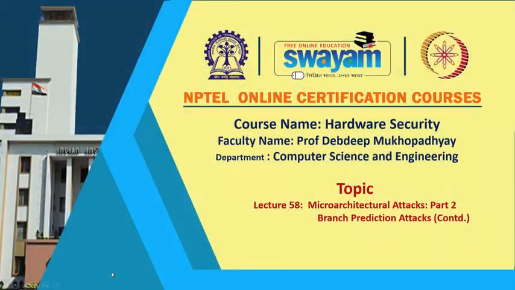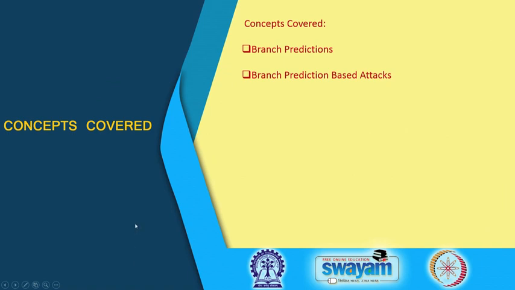So, welcome back to this class on hardware security. We shall be continuing our discussion on branch prediction attacks. In particular, we shall be trying to see how discussions on branch predictions can be leveraged to actually perform an attack on public key crypto systems.